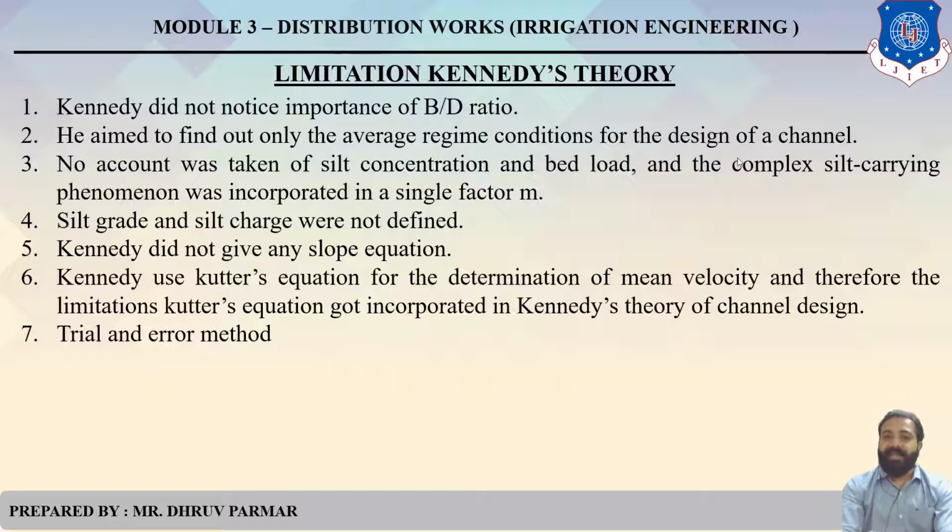First, Kennedy did not give any importance to the B by D ratio. He considered the B by D ratio as a type of constant, but did not give it importance. The second one, he aimed to find only the average design condition for the design of a channel. That means Kennedy's aim was to design a channel on the basis of only average conditions.